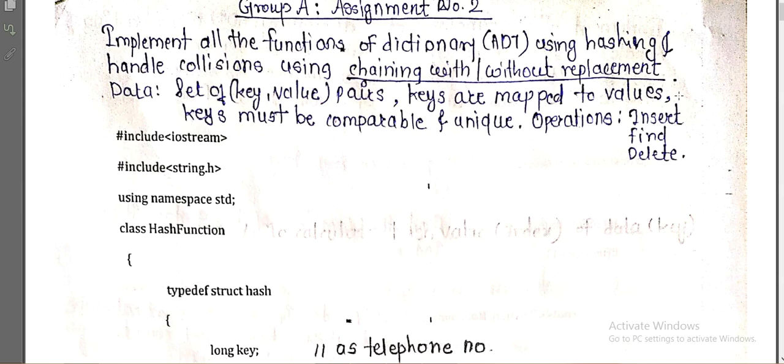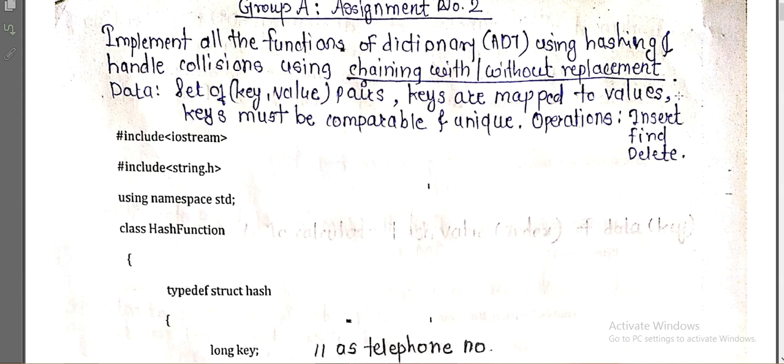The definition of an ADT only mentions what operations are to be performed, but not how those operations are going to be implemented. It does not specify how the data will be organized in memory and what algorithms will be used for implementing such operations.